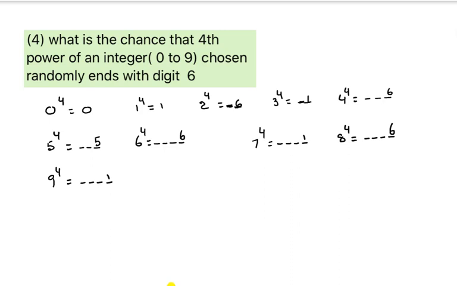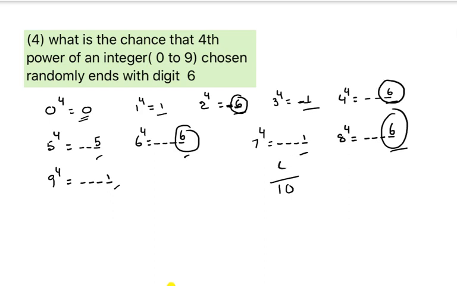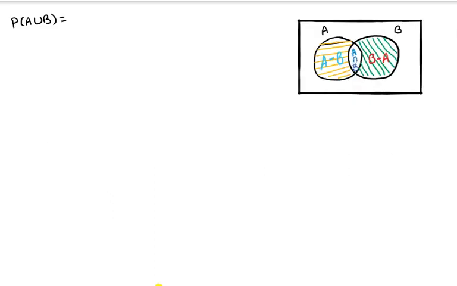So what is the chance that the fourth power of a randomly chosen integer ends with the digit 6? See, the fourth power may end with 0, 1, 6, 1, 6, 5, 1, and so on. So in total we have 10 options. Among those 10 options, four end with 6. That's why 4 favorable cases are there. That is the answer for that particular question.